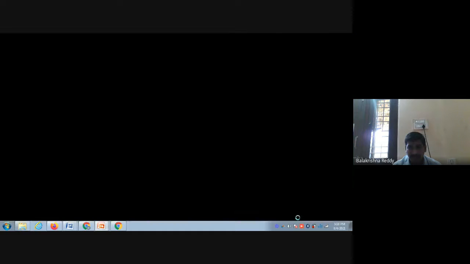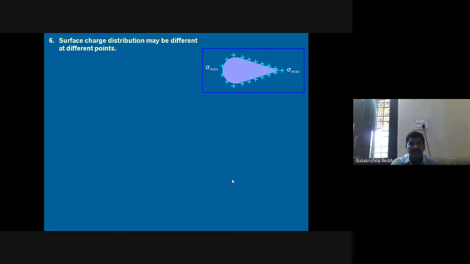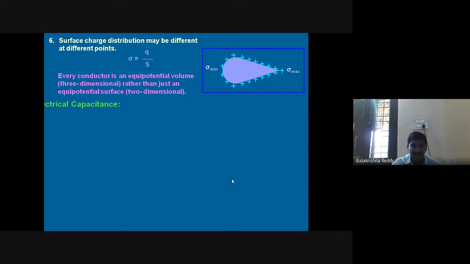What do you mean by the capacitance of the capacitor? First of all, you can understand the word capacitance. Electrical capacitance. What do you mean by electrical capacitance? This is some object which has some capacitance of electrical nature. Means who will have the capacitance?